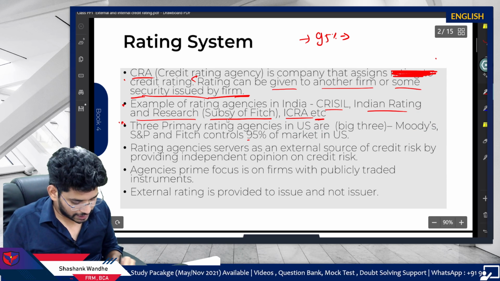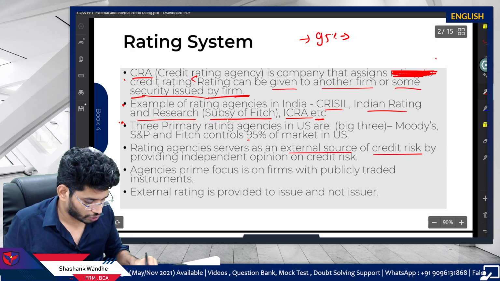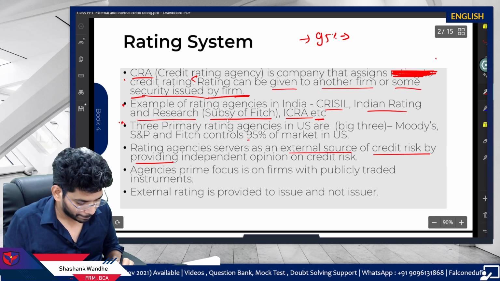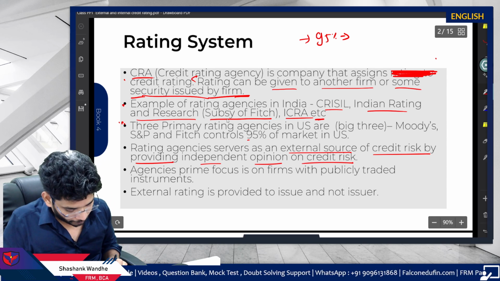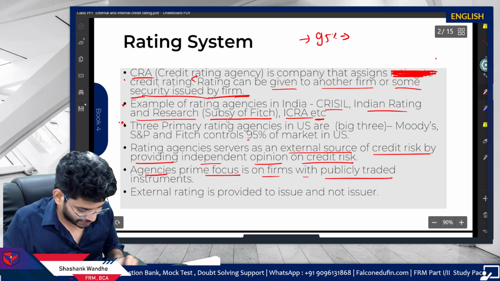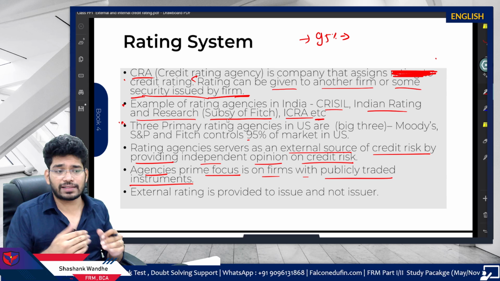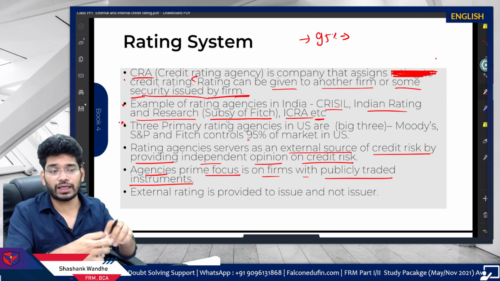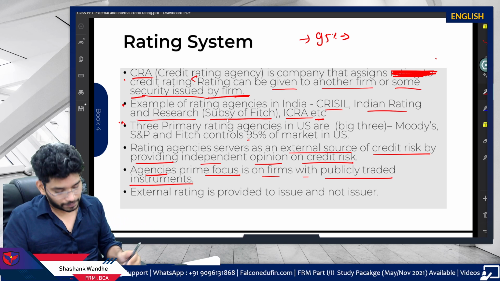Then we have the rating agencies. The next point is that the rating agency serves as an external source of credit risk assessment by providing an independent opinion on the credit risk. The agency's primary focus is on firms with publicly traded instruments. So remember this: the primary focus is on publicly traded instruments instead of just private issues.